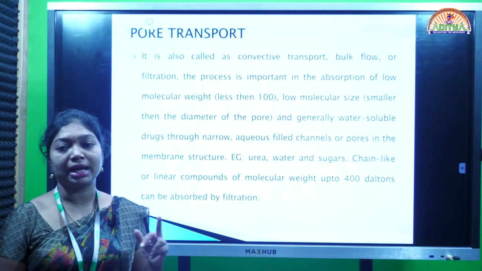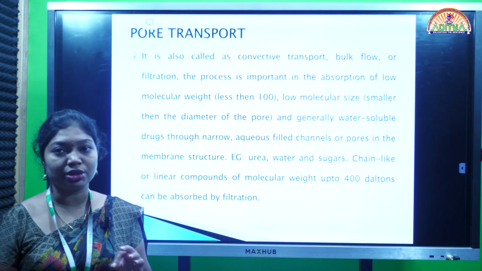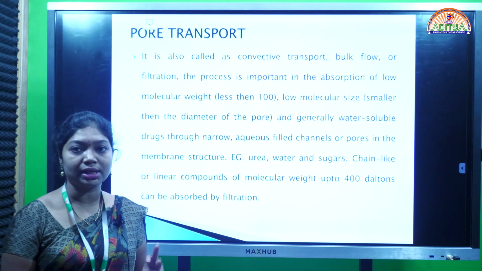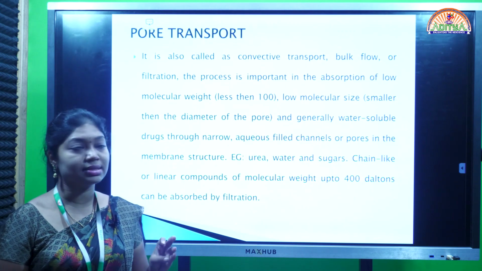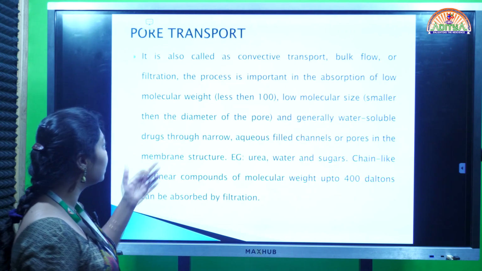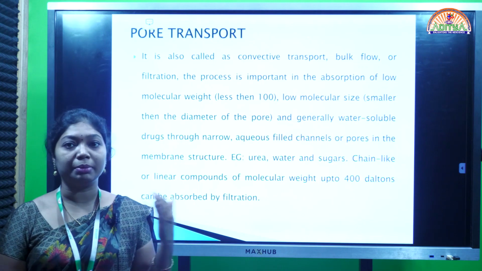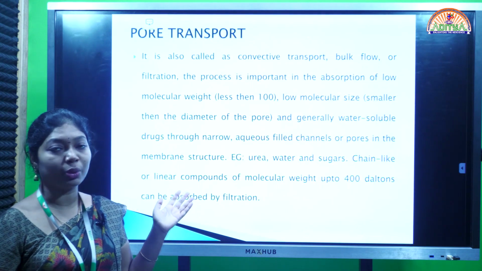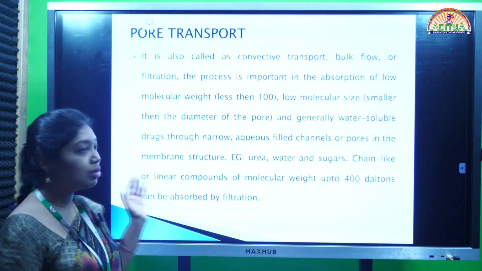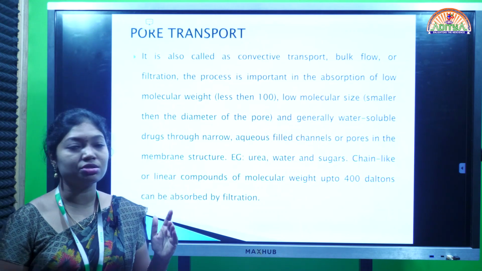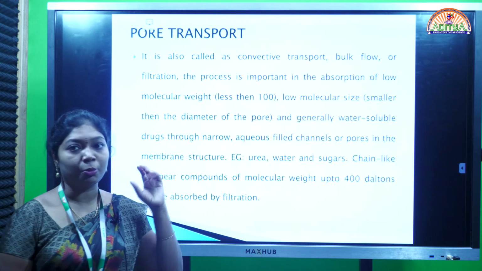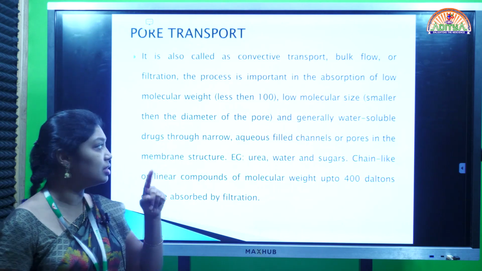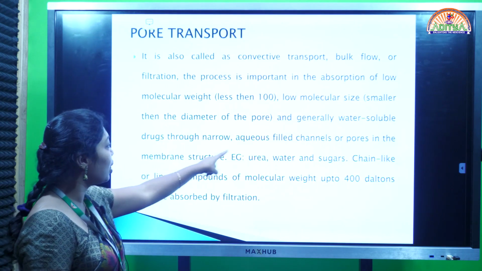This transport mechanism is mainly essential for drugs with low molecular size and low molecular weight, meaning less than 100 daltons, which can be administered through pore transport very efficiently. Pore transport is mainly helpful for water soluble compounds because it has narrow aqueous fluid channels.